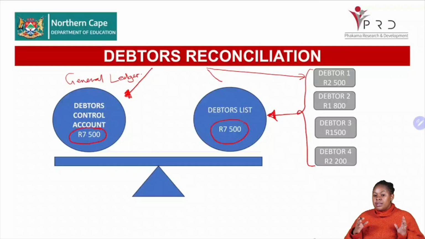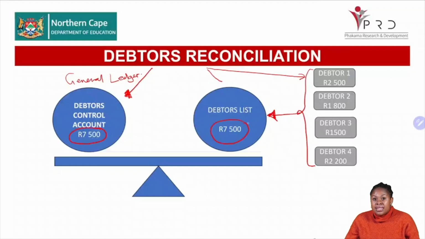The difference is that in the debtors control, it's a summary. So it's the total amount of all the transactions that took place. While in the ledger, we have our separate individual accounts of each debtor, and then we can total that amount. Then we will be able to identify how much money our debtors are actually owing us. So the point is that the debtors control account and the debtors list must be the same. If they are not the same, it means that there were errors, there were omissions, and that is why we are doing our debtors reconciliation.